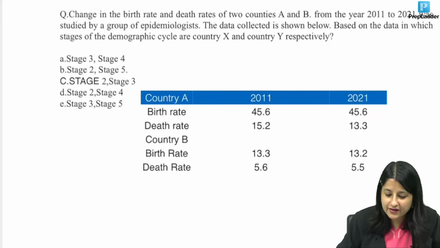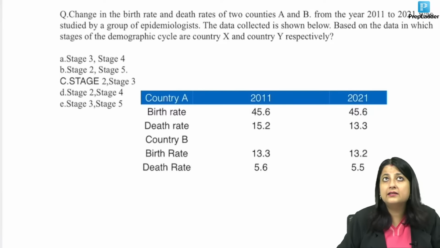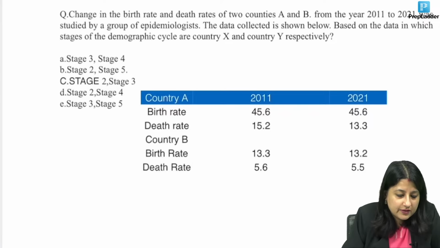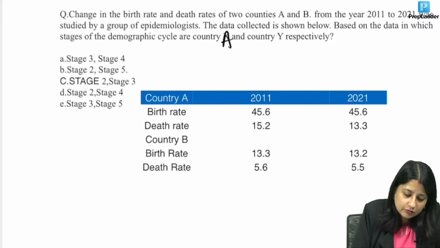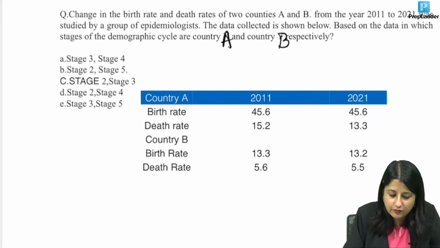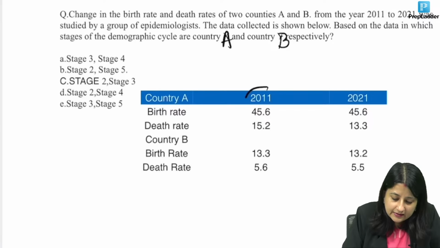Okay, demographic transition model. Of course, we have to revise this one. So what is your answer to this question, guys? We have just a couple more questions remaining, maybe another 30 minutes to see those questions. All right. Now here you have to look at the values and tell me, for countries A and B over here, what is the stage that they belong to? Now if you see, this is 2011 and this is 2021.